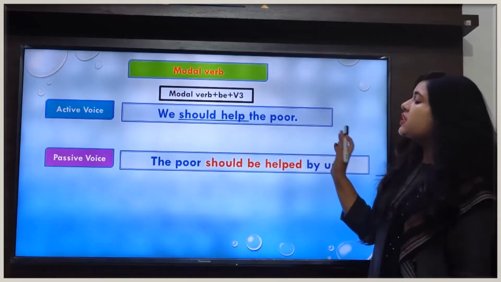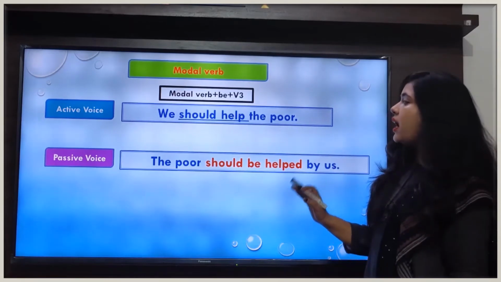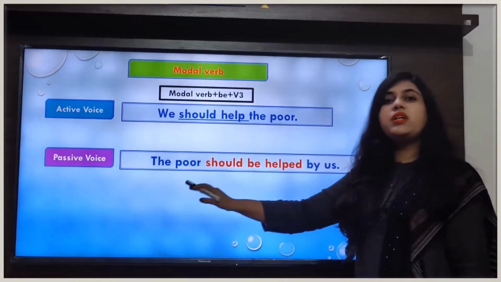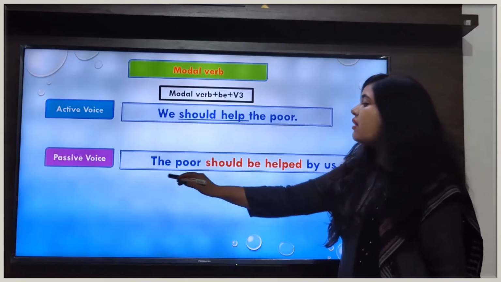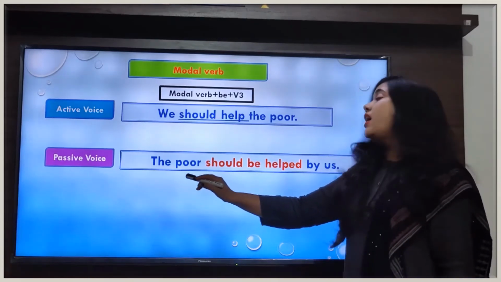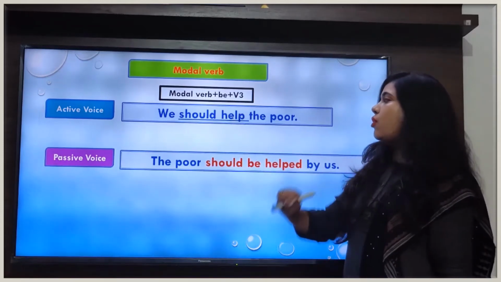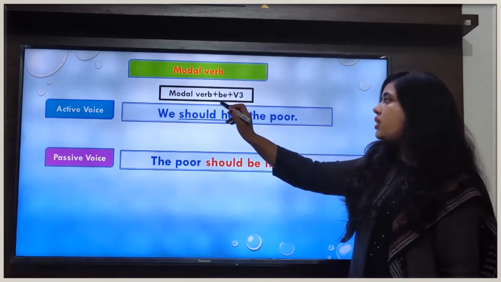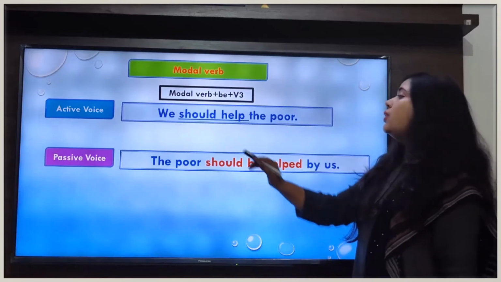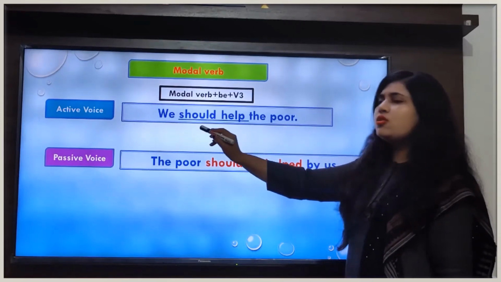So when we change this sentence into passive voice, the object will take the place of the subject. That's why we have written the poor first, and after that what will we do? Then we will apply this formula, modal verb plus be plus V3. In this sentence our modal verb is should.